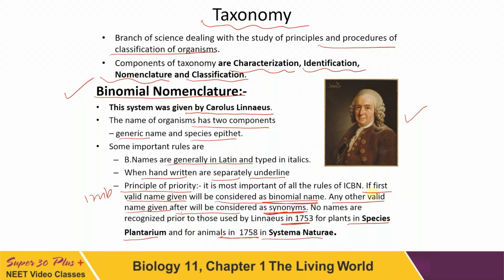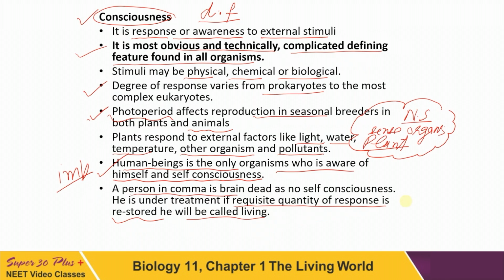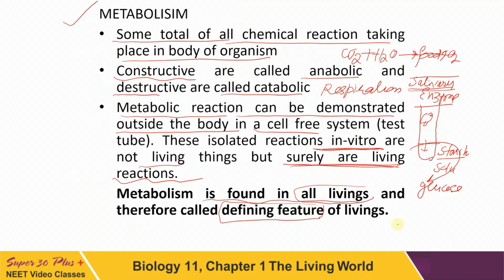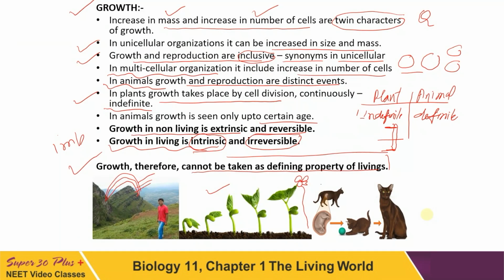Some important principles I had described. I told you what is meant by tissue: the tissue is formed because of the interaction of the cells making it. The same with consciousness, I told you, the most obvious and technically complicated defining feature of all organisms. Metabolism is a defining feature. Reproduction we cannot call a defining feature, and growth also we cannot call a defining feature.